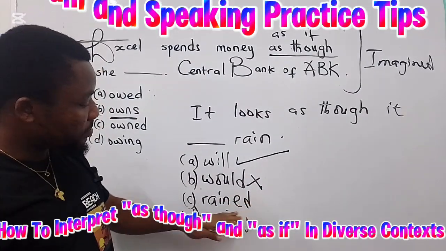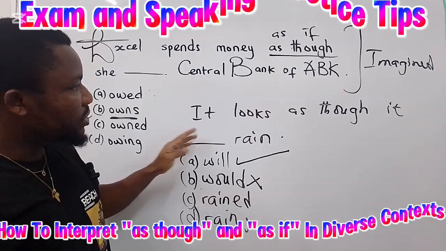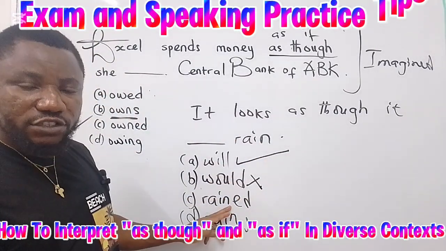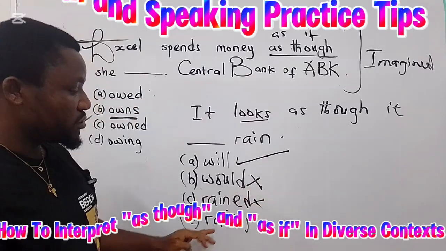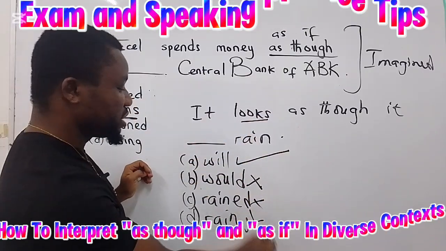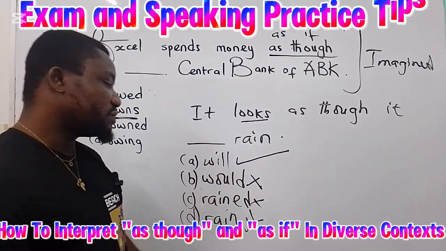Okay, so let's come to option C. It looks as though it rained. No, this doesn't make sense. Option D, rains. It looks as though it rains. So this is not obtainable. This is actually very wrong.